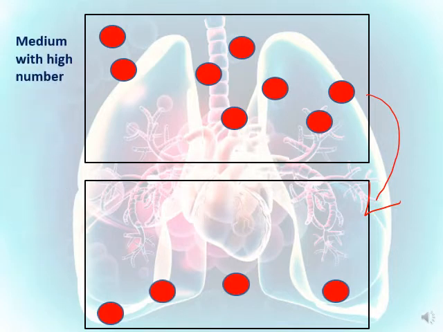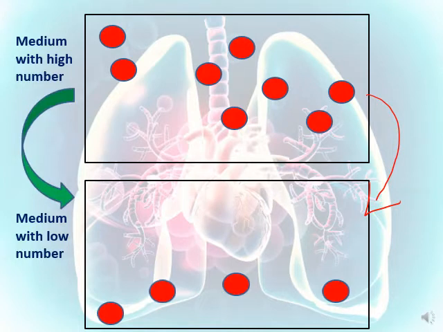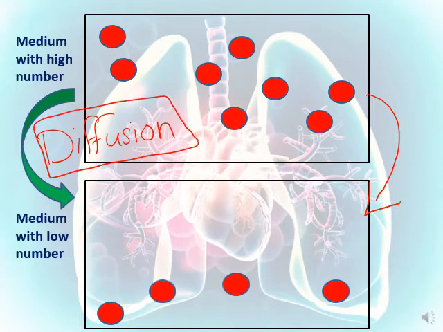Here is the medium with a high number of red balls, and this is the medium with a low number of red balls. So they move from the medium of high to the medium of low. This is known as diffusion. So diffusion is the movement of a substance from a medium with high concentration or high amount to a medium of low concentration or low amount. This is the definition of diffusion.